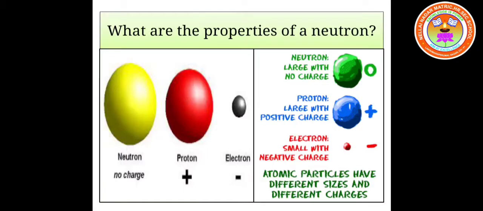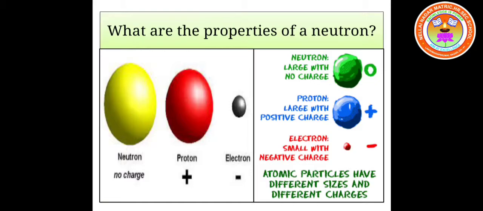Here, some properties of neutrons are underlined. When we compare the masses of protons, neutrons and electrons, electrons have very small, negligible mass compared to protons and neutrons. Protons and neutrons have almost the same mass, which is 1 atomic mass unit, 1 AMU.